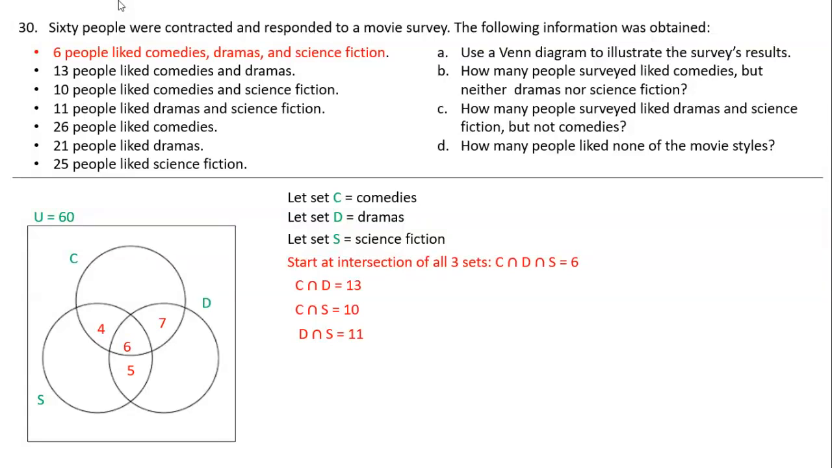Okay, so now I can continue working outwards. I can finalize all my objects. Let's start with C. There were 26 people that like comedy. But in my circle C, if you see here, inside the circle, I already have 4, 6, and 7. 4 plus 6 is 10, plus 7 is 17. So I already am including 17 people. I don't want to count them twice. No duplicates. So what is the difference between 17 and 26? Well, that is 9, right? So 9 people just like comedies by themselves.